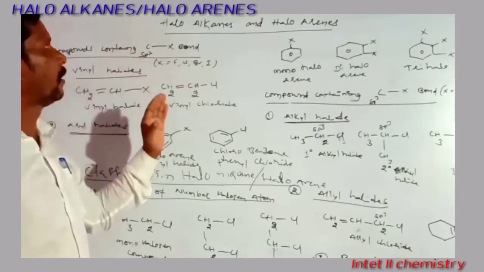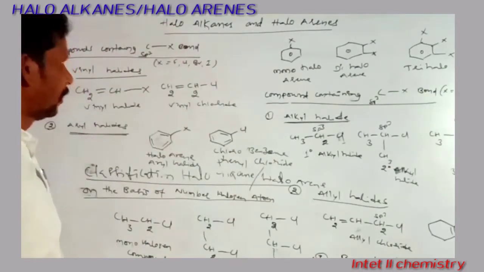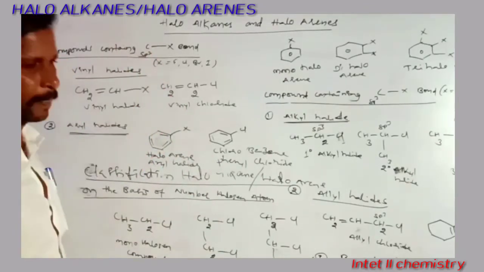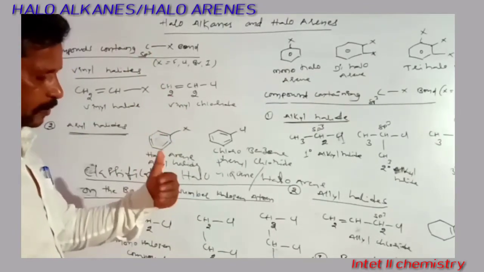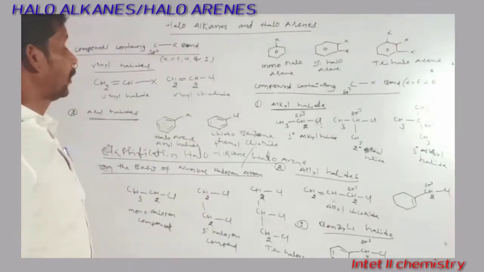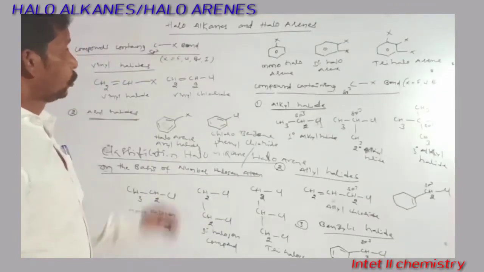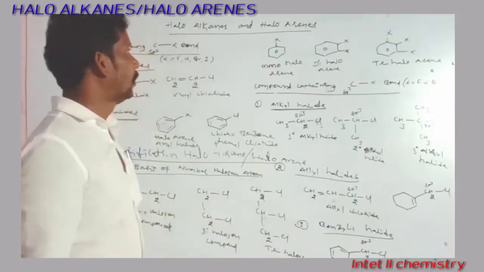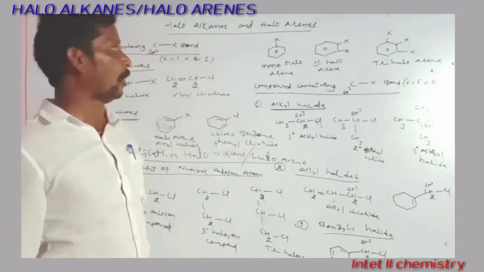Those may be haloalkanes and haloarenes. So these are formed by the replacement of one hydrogen from the hydrocarbons. Those hydrocarbons may be alkanes or arenes. Those are called haloalkanes and haloarenes.